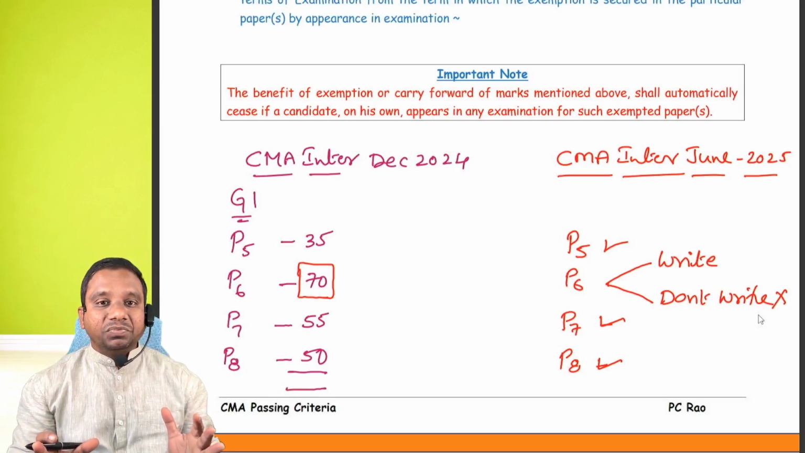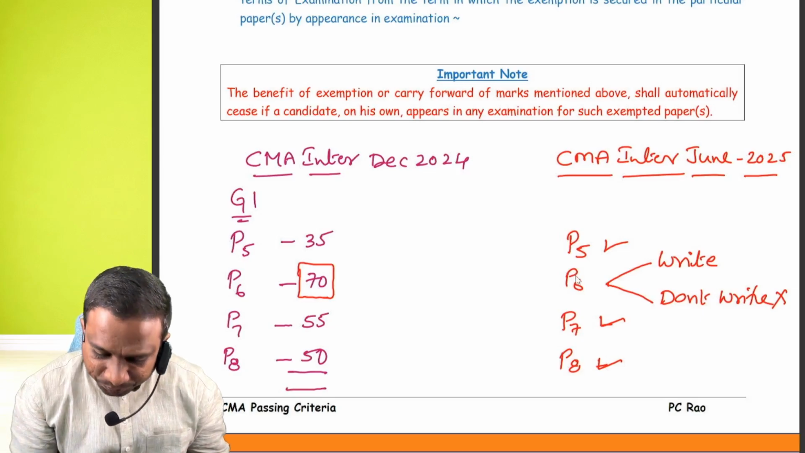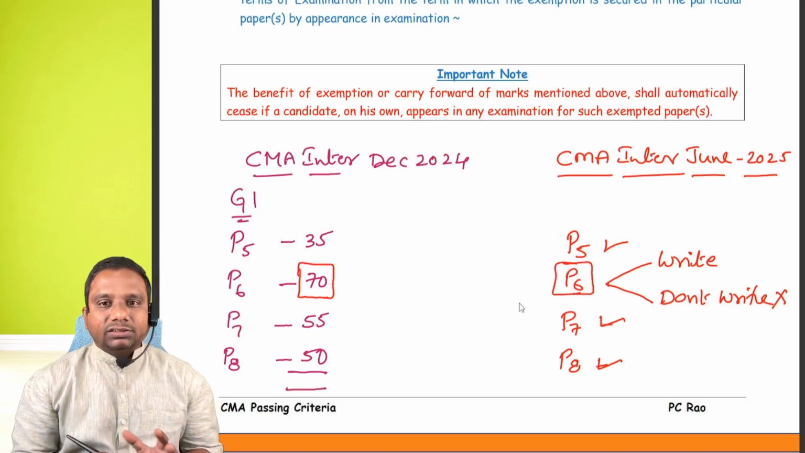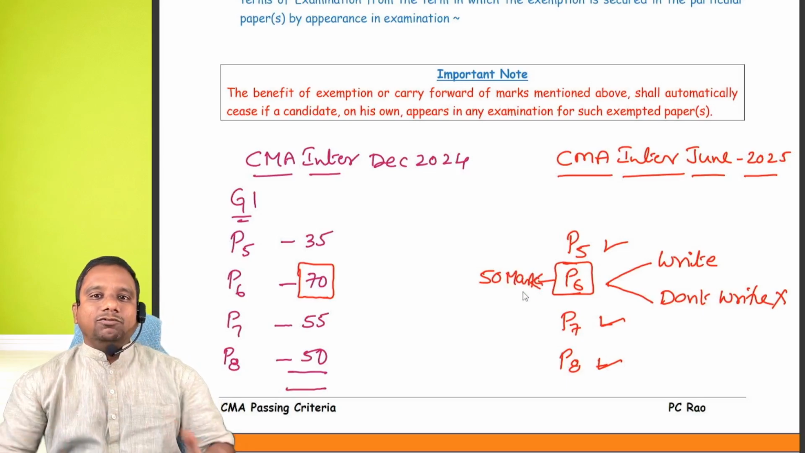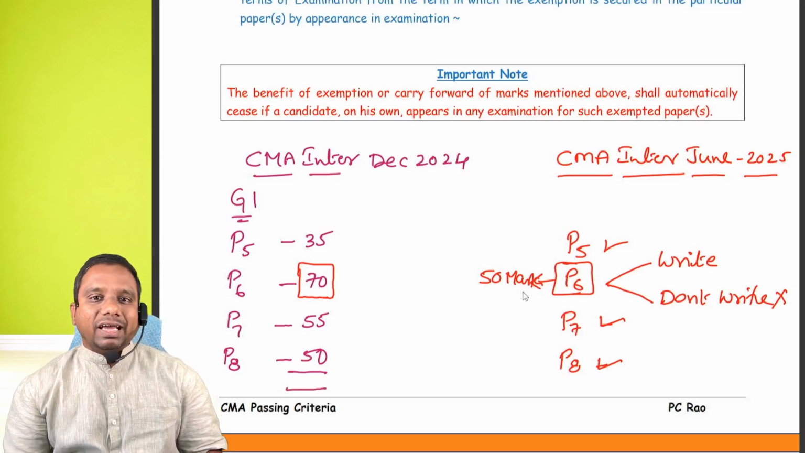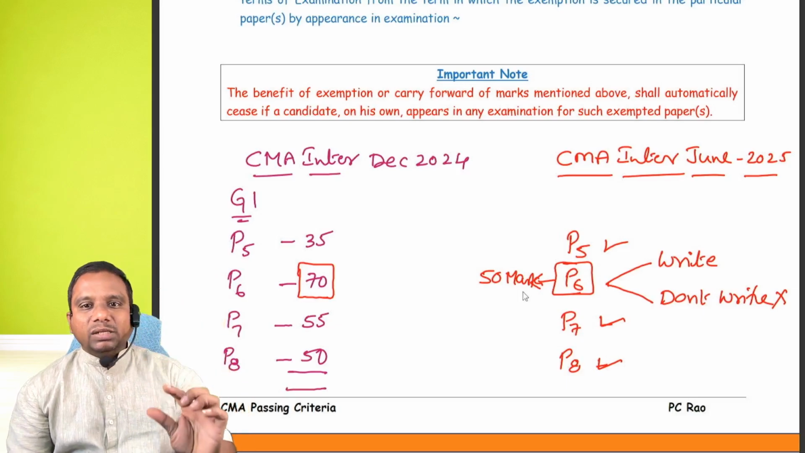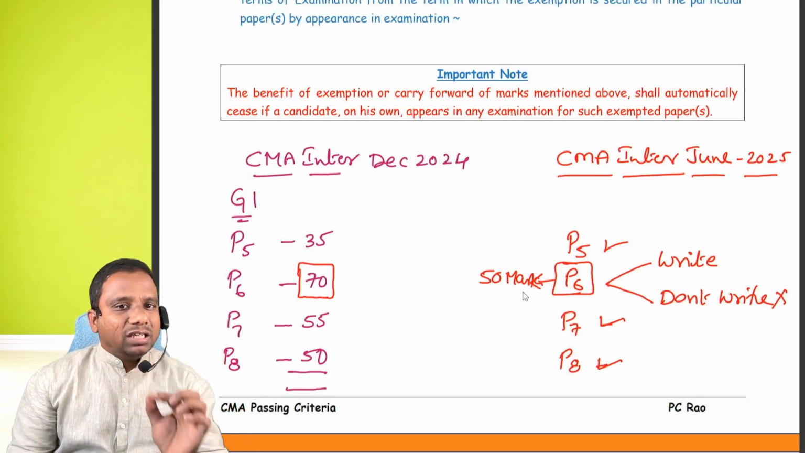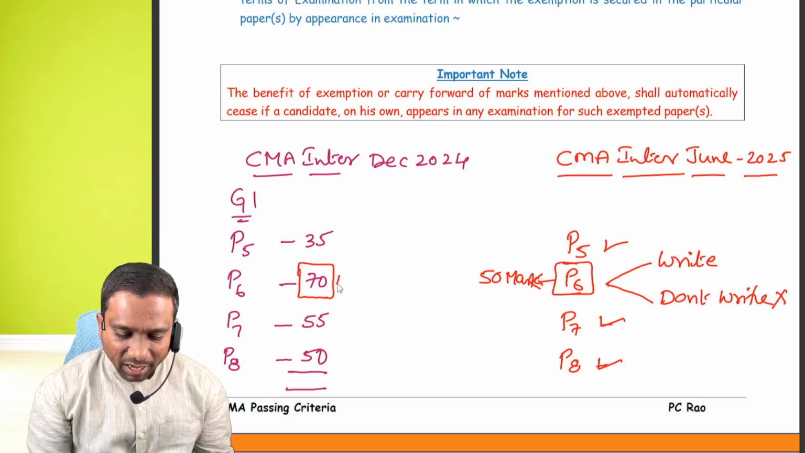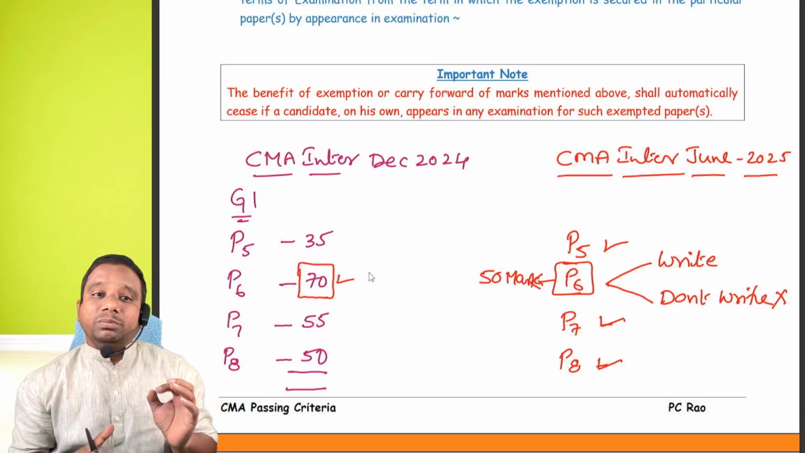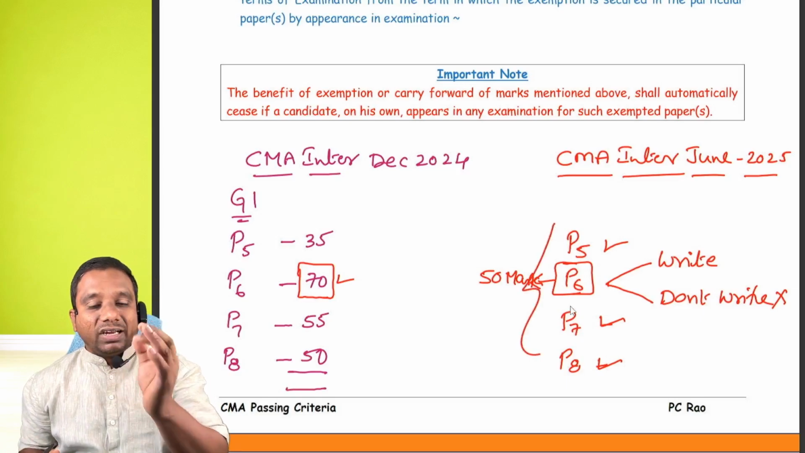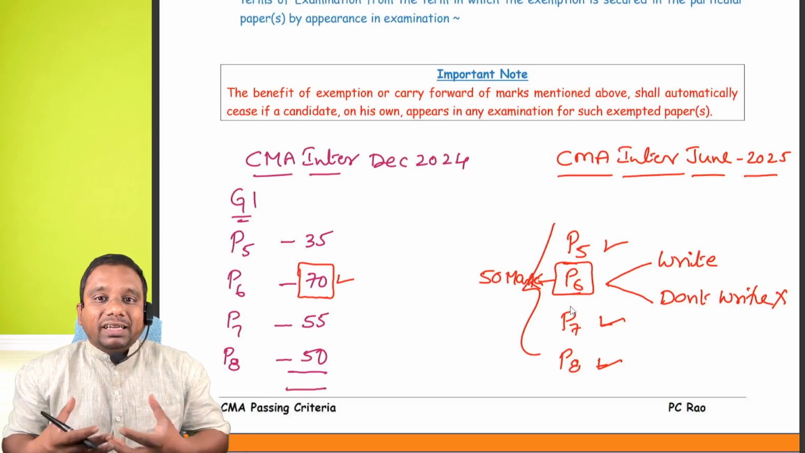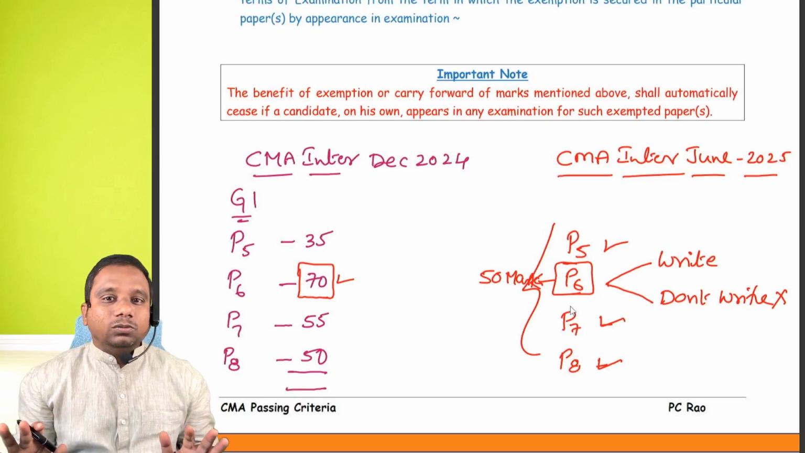Aggregate 150. In this case, in paper 6, only 50 marks are carried forward. Means for the remaining 3 papers, anyway you need 150. So 150 plus 50. You may ask, sir, I have secured 70 marks in paper 6 now. If I get the remaining 130 marks from paper 5, 7, 8, will I get exemption? Will I get qualified? No.